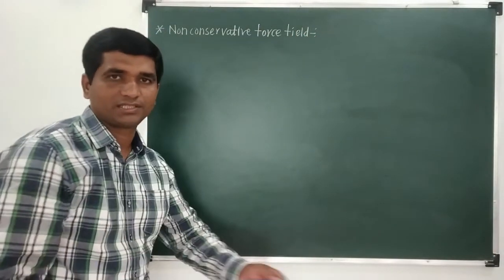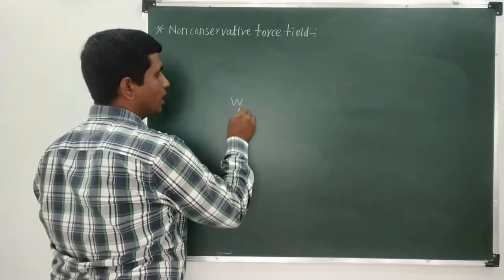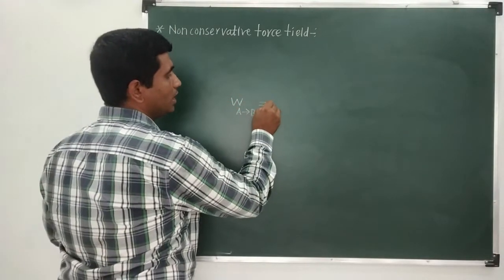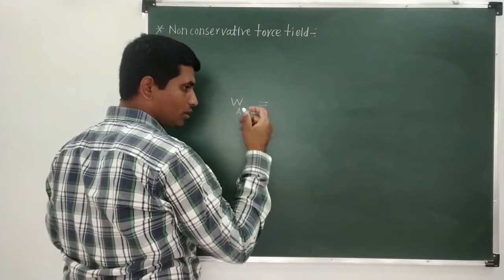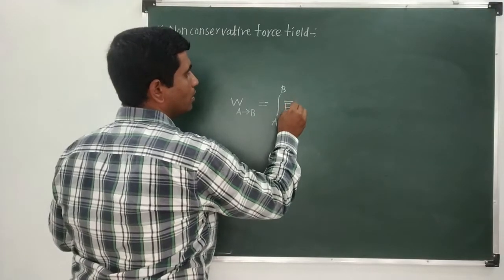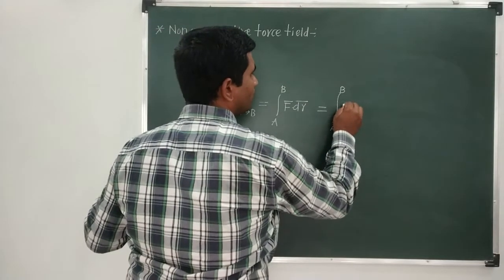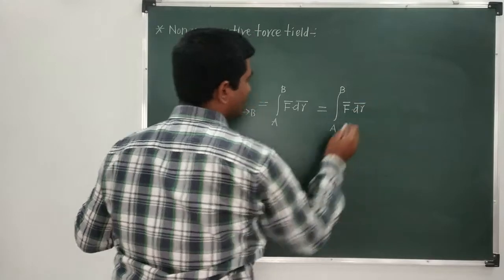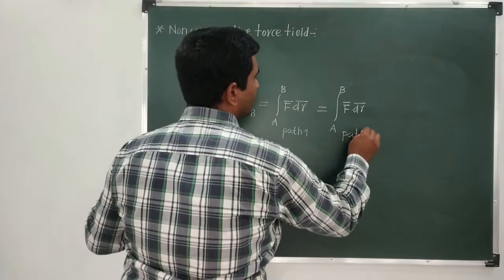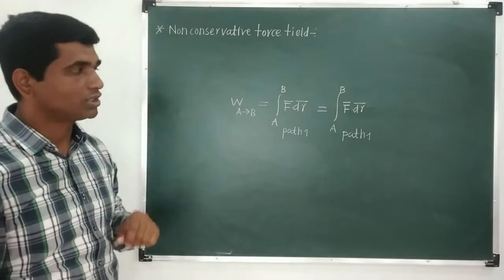We had just seen what a conservative force field is: if you are moving from one point to another point under a force field, and the work done from A to B along path 1 and along path 2 are equal, then we call it a conservative force field.